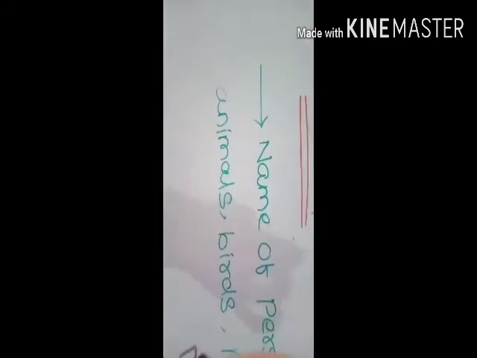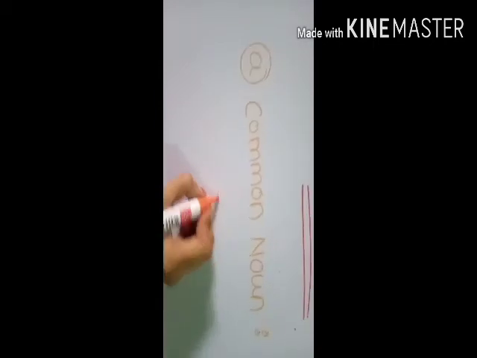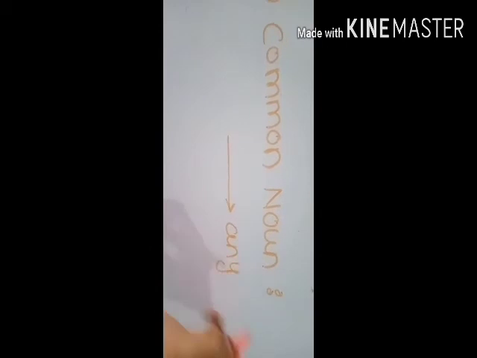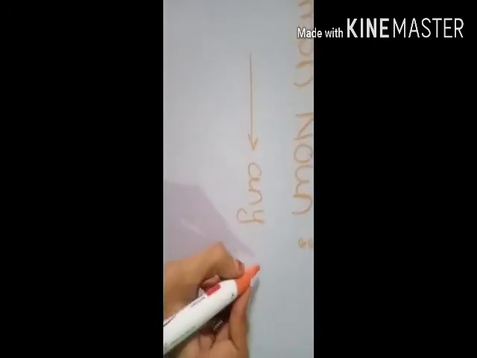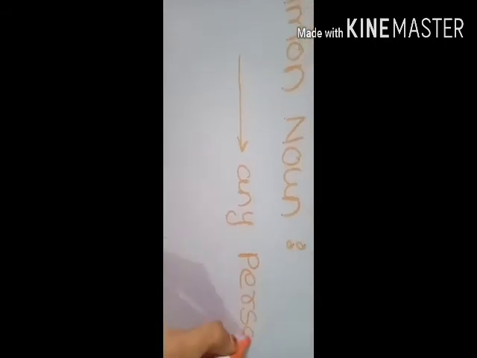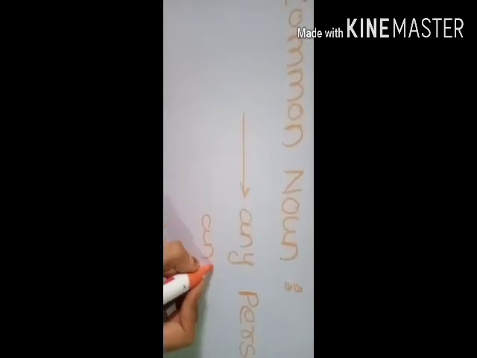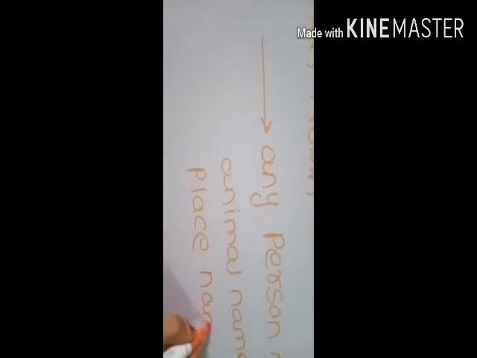There are a total of 10 types of nouns. So we will learn one by one. First one is the common noun. Common noun stands for any person name. As we have seen the definition of noun, similarly we have to write the definition of common noun: any person name, animal name, place name, things name, bird name.